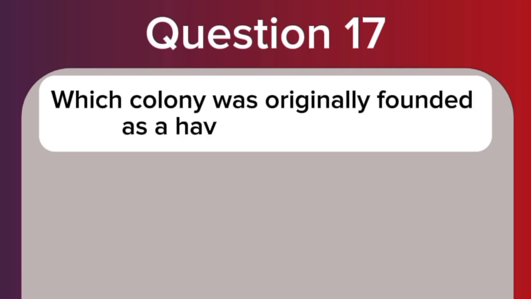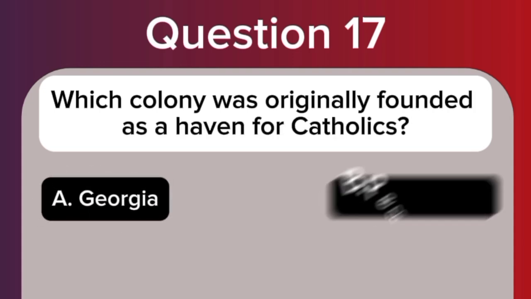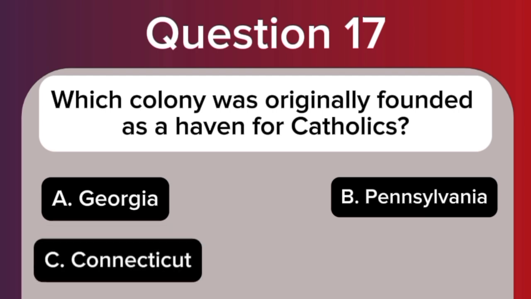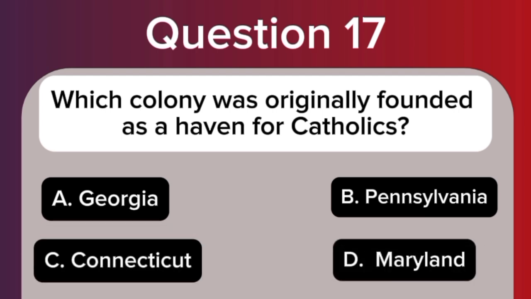Question 17. Which colony was originally founded as a haven for Catholics? A. Georgia. B. Pennsylvania. C. Connecticut. D. Maryland.